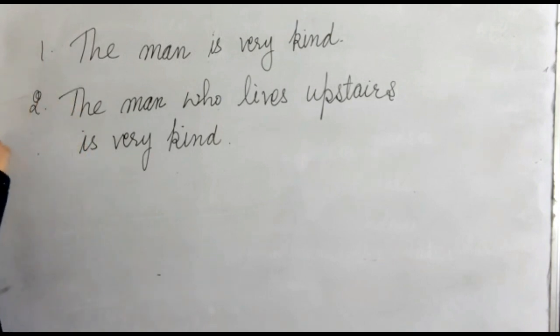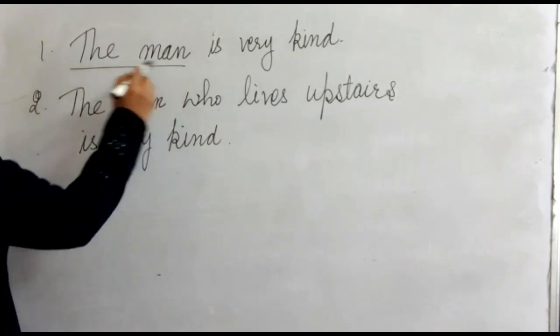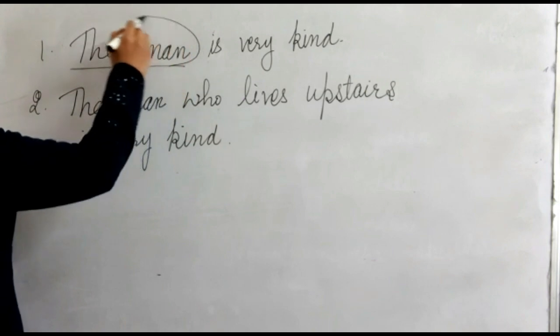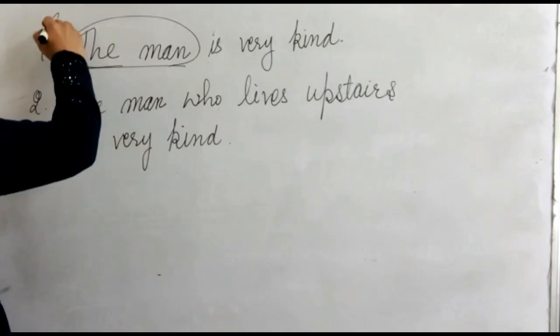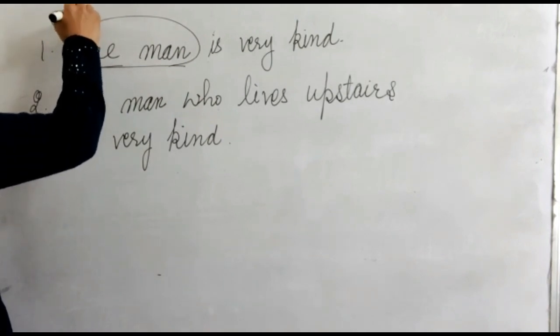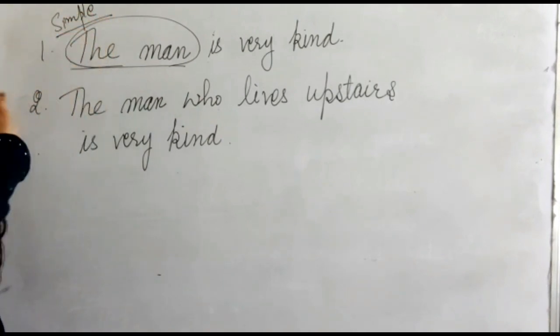In the first sentence, it is mentioned the man is very kind. So who is very kind? The man. So the man is the subject here, because in this sentence we are talking about the man, and it is the simple subject, as no other information has been given about the subject.